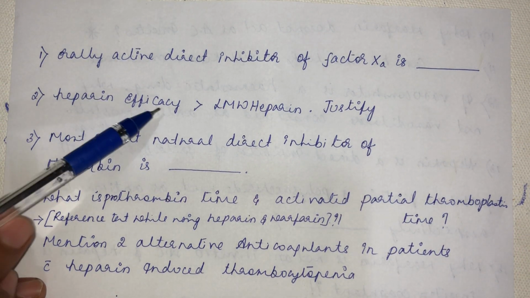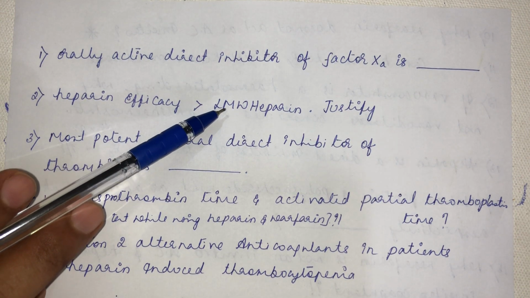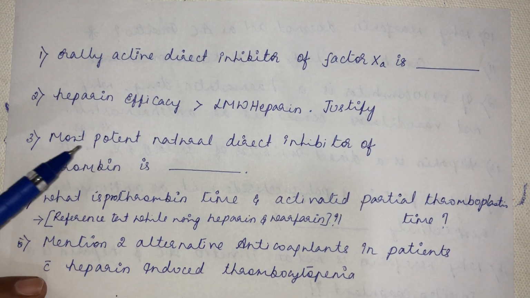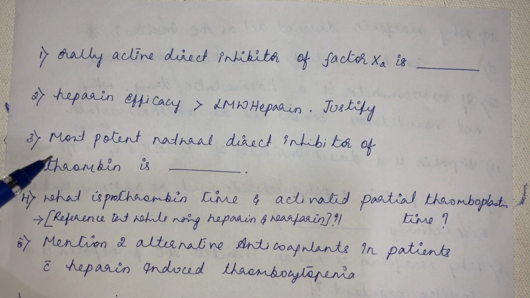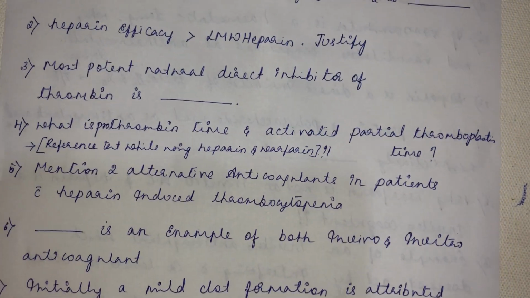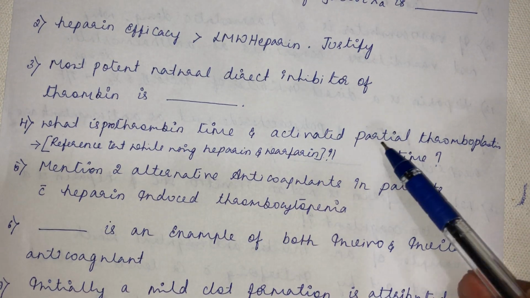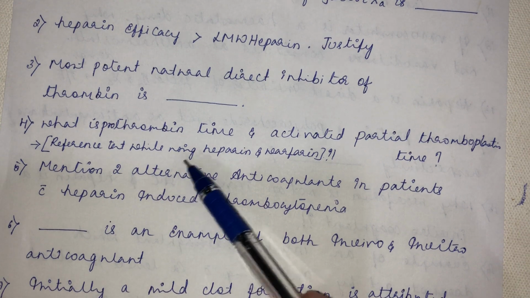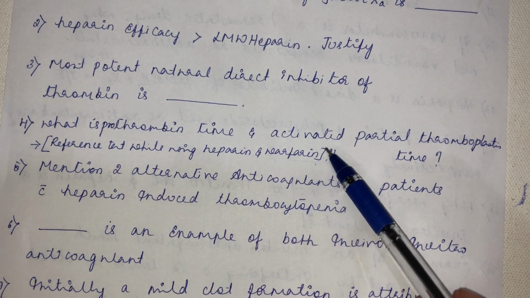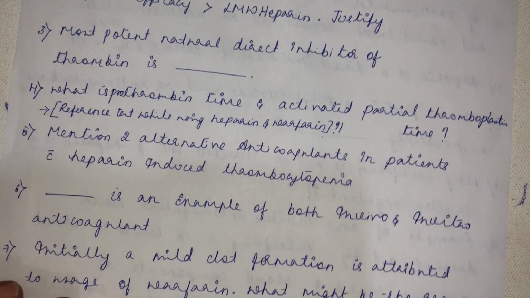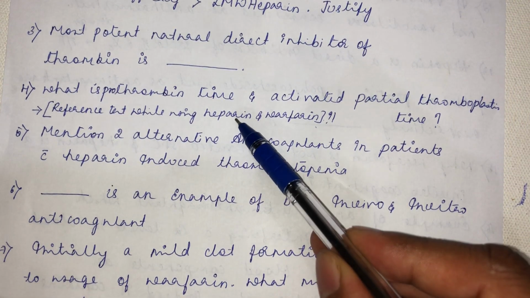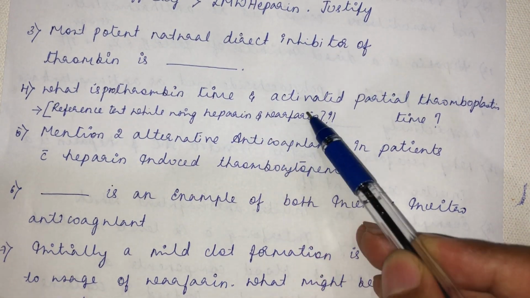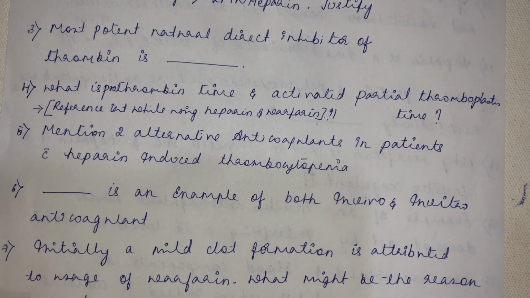Heparin efficacy is more than low molecular weight heparin efficacy. Justify your answer. Most potent natural direct inhibitor of thrombin is dash. What is prothrombin time and activated partial thromboplastin time? Reference test while using heparin and warfarin. And you can also write the effect of heparin and warfarin on these two laboratory tests.